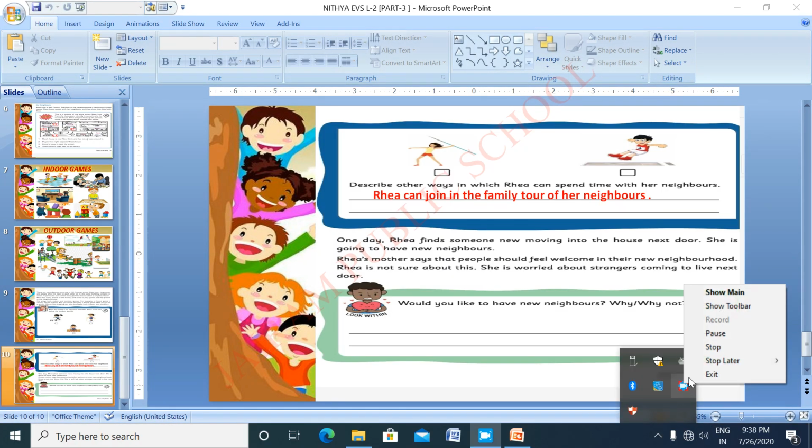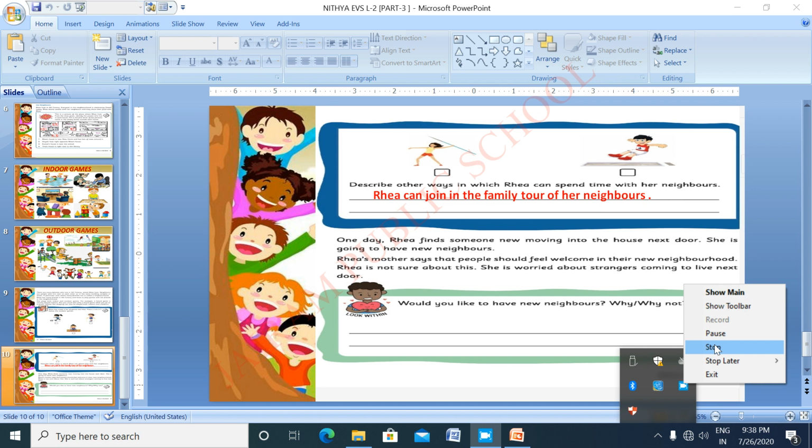One day, Riya finds someone new moving into the house next door. She is going to have new neighbors. Riya's mother said that people should feel welcome in their new neighborhood. Riya is not sure about this. She is worried about strangers coming to live next door.